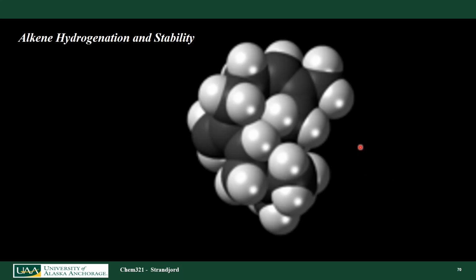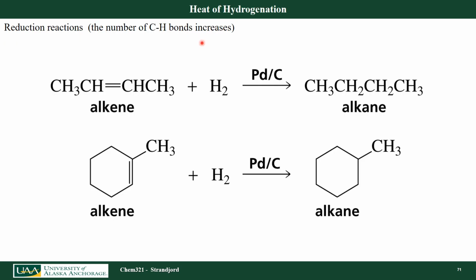Now let's look at a very specific reaction. Let's look at alkene hydrogenation and use it as a model for chemical reactions. And we can actually relate this back to the stability of alkenes by doing a hydrogenation reaction. So here's an example of a hydrogenation reaction. I take an alkene, I react it with hydrogen in the presence of a palladium on carbon catalyst, and I get an alkane. So I'm going from an unsaturated alkene to a saturated alkane. And this is just another example.